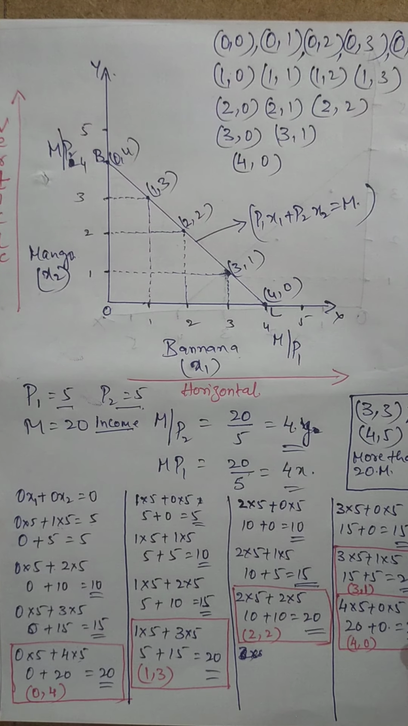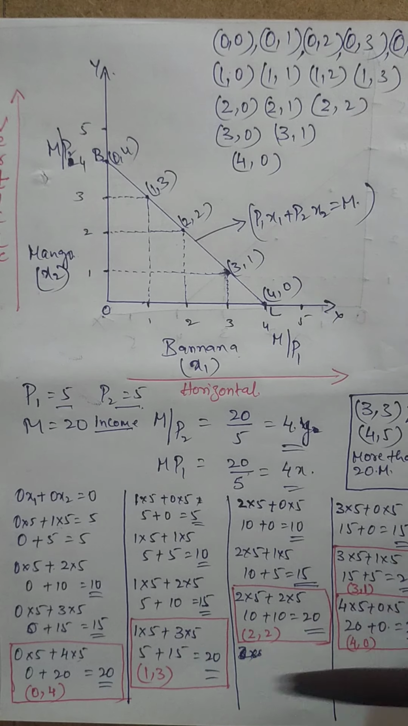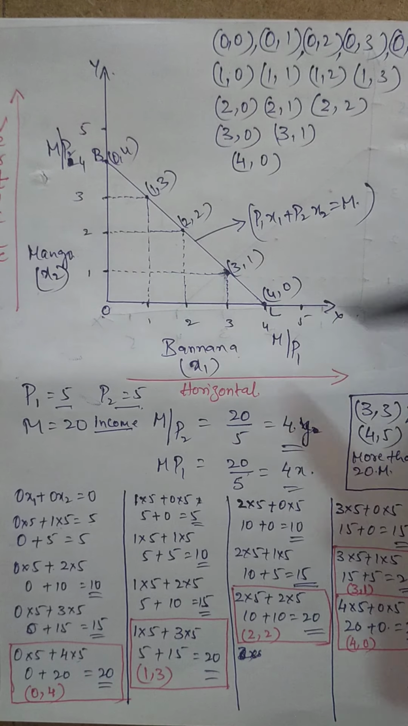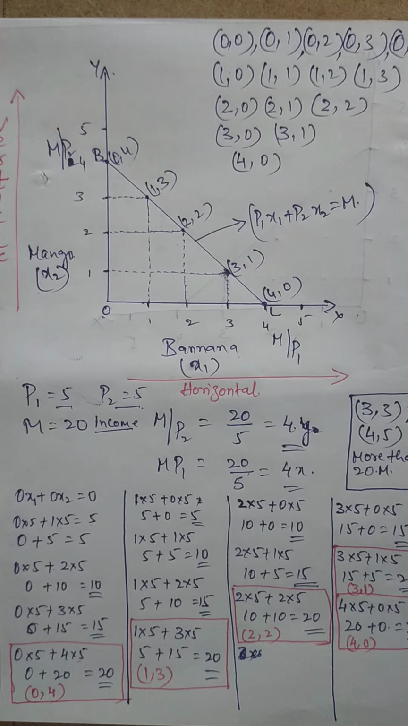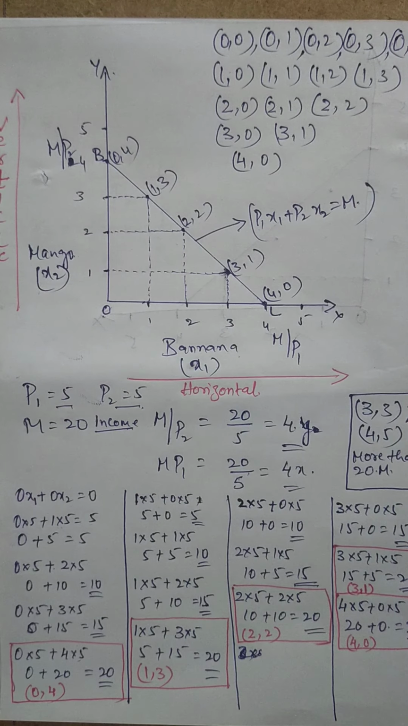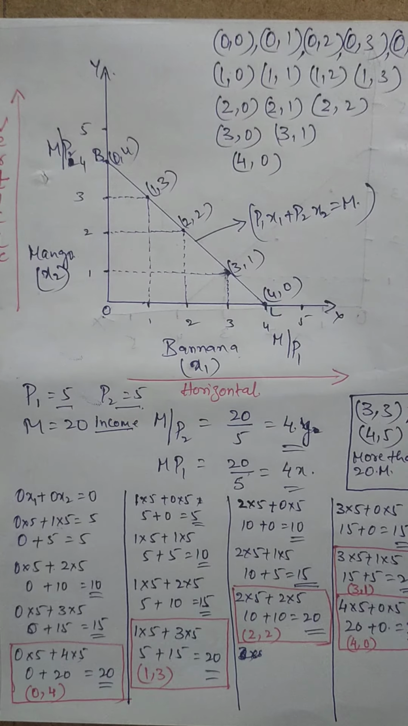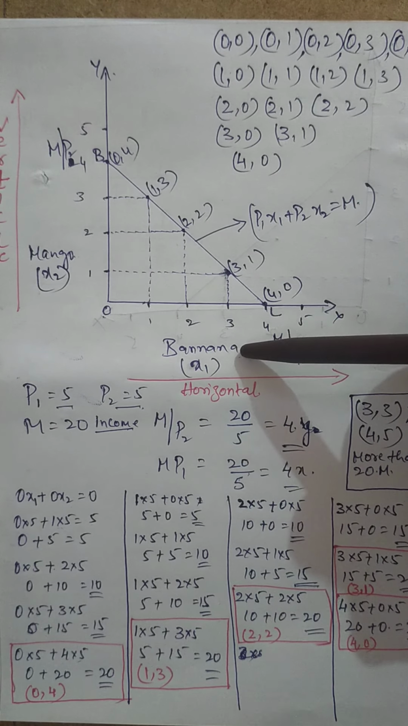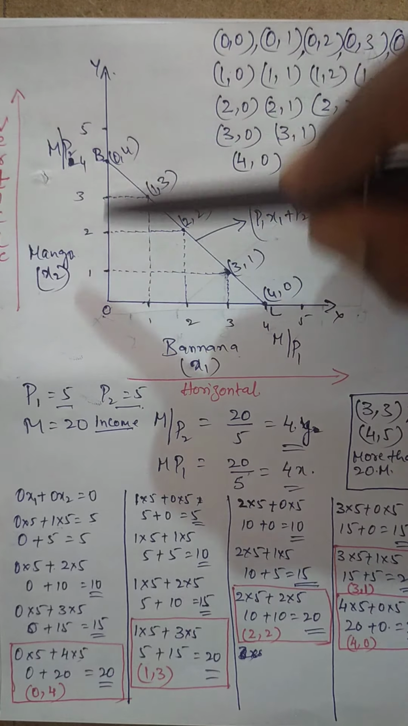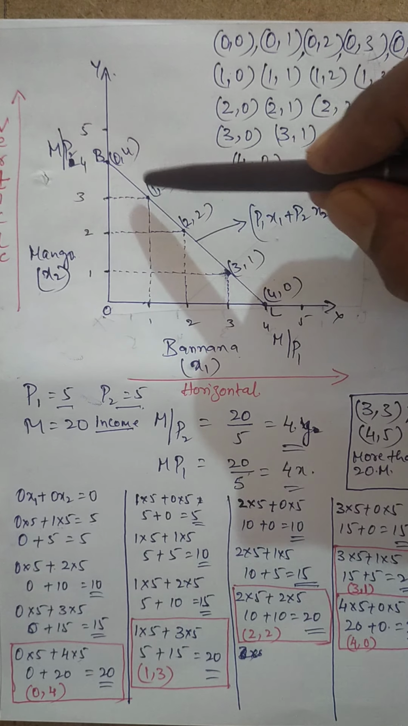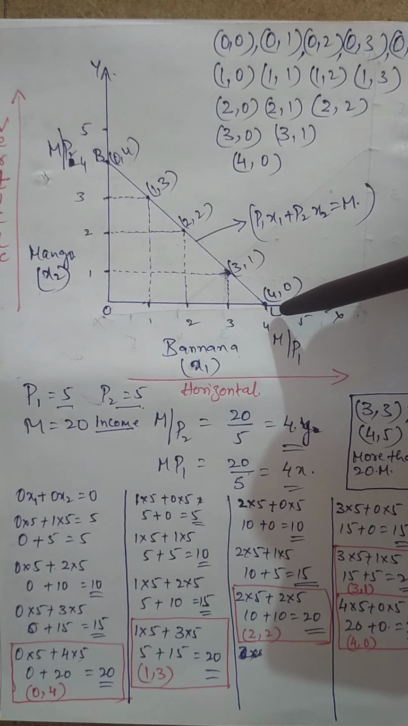So why have I put the red checkbox here? The reason is that these all lie on the budget line. This is the budget line. Let me tell you very clearly. This is the X axis and this is the Y axis. On the X axis we have mentioned banana, on the Y axis we have mentioned mango, and we have drawn one particular budget line.